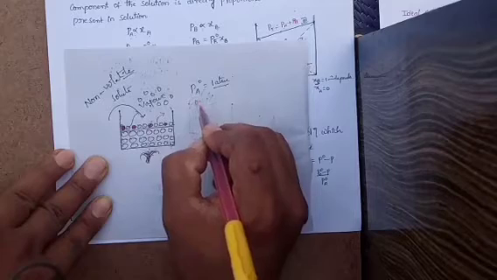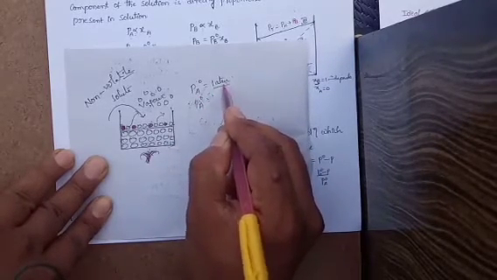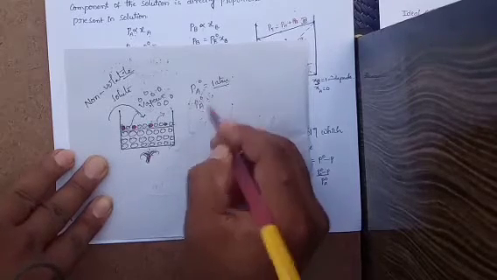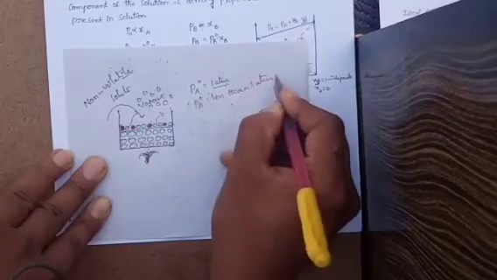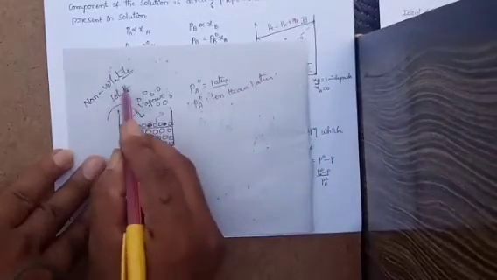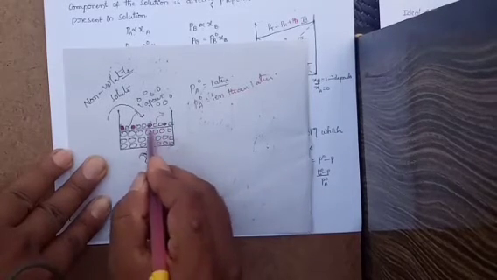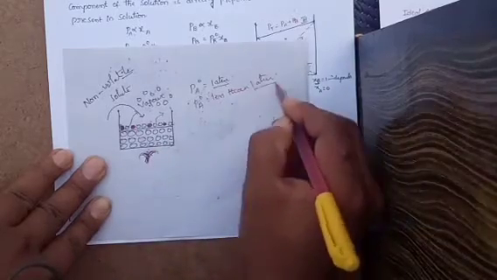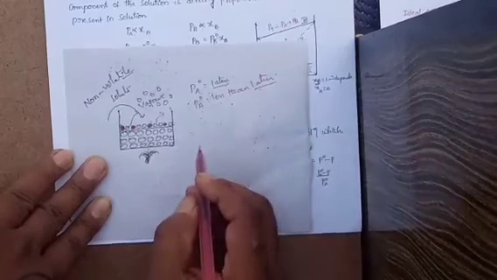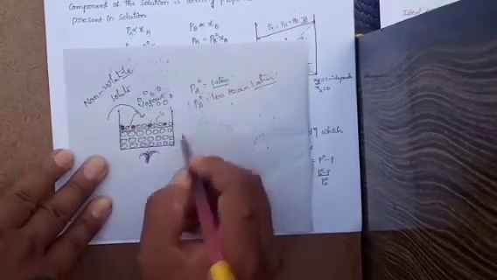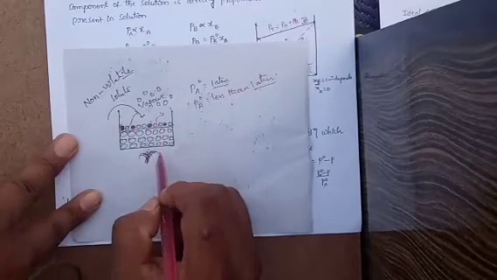At the time, this component A can exert a pressure more than 1 atmosphere or less than that 1 atmosphere. So obviously it is less than 1 atmosphere. It means that by adding the non-volatile solute to the pure solvent, the vapor pressure of this pure solvent decreases. This is known as the lowering of vapor pressure. That we will discuss later. So, did you get clarity here?